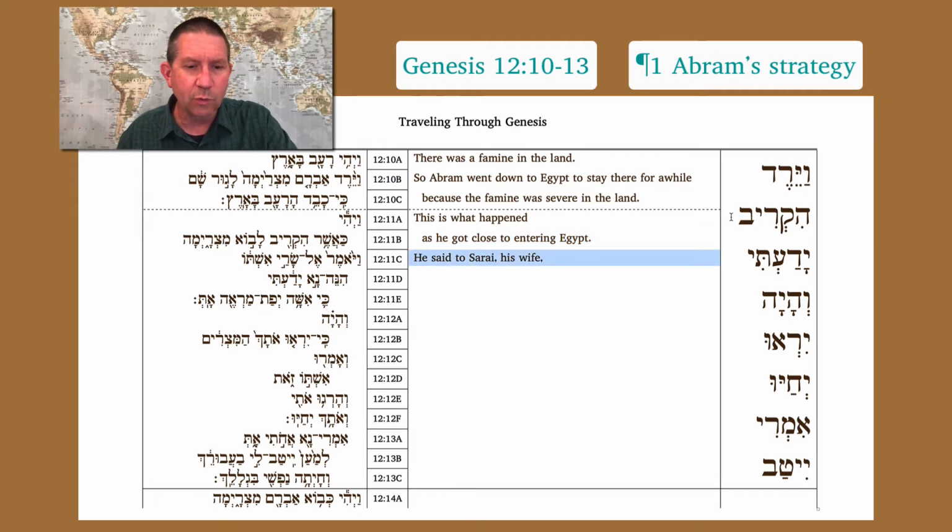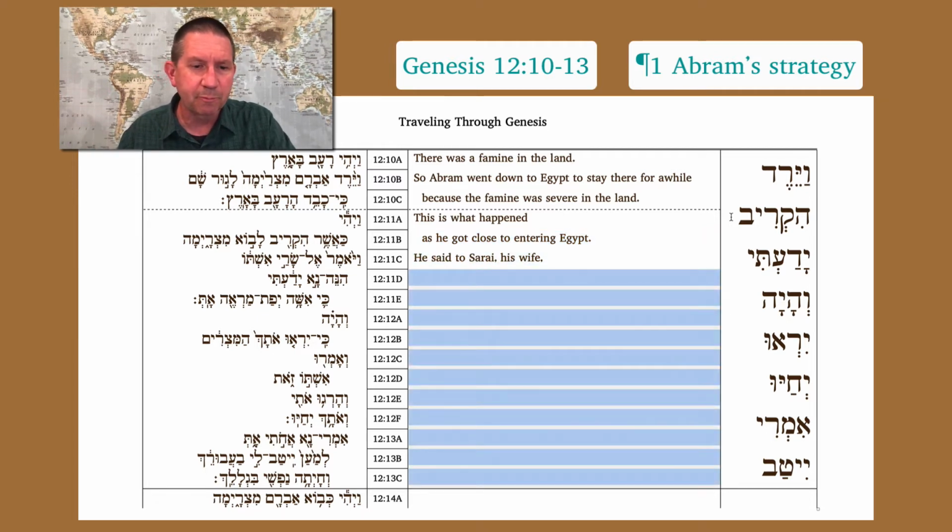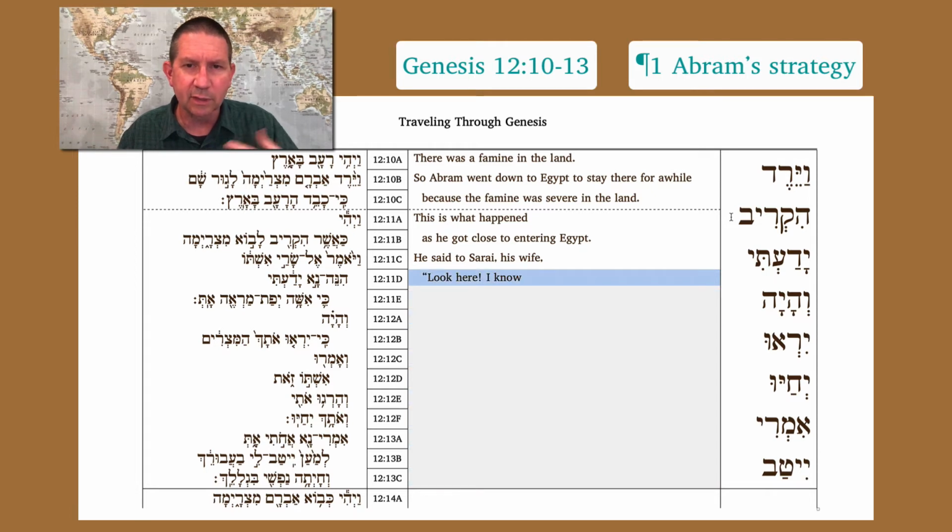And then we have the quote, and so all of this is going to be what he said for the rest of the paragraph. So we have hineh na yadati, look here, I know. So hineh is an attention grabber. He says it with na, so that's a particle of politeness. Maybe we should translate, look here, please look here, please consider. Yadati. What's at the end?